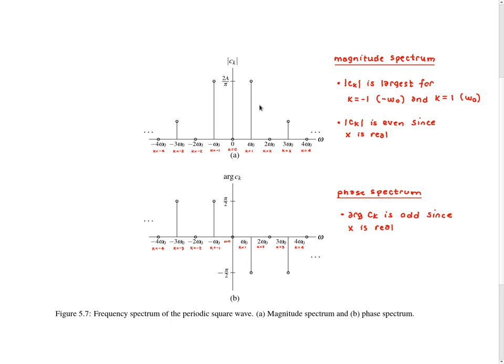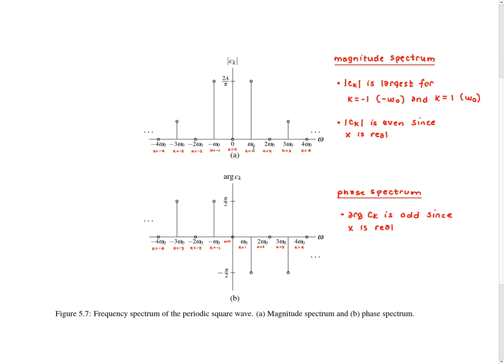If we look at the magnitude spectrum, we can see quite clearly that the frequencies at which the function x has the most information, in other words, the places where the magnitude of ck, in other words the magnitude spectrum, achieves a maximum, is at the frequencies minus omega naught and plus omega naught. So these are the frequencies at which x has the most information.